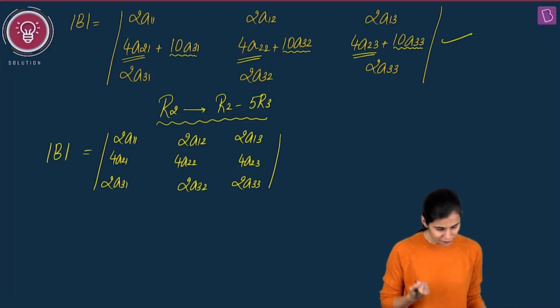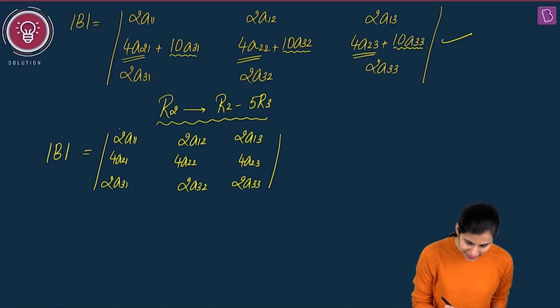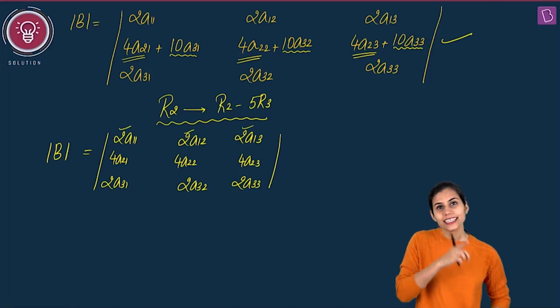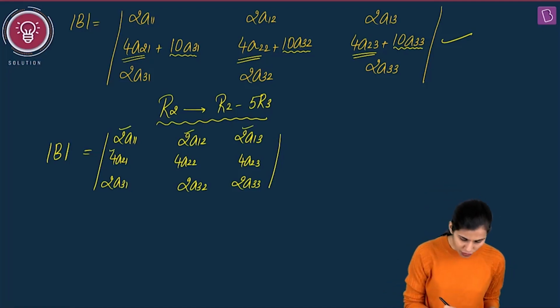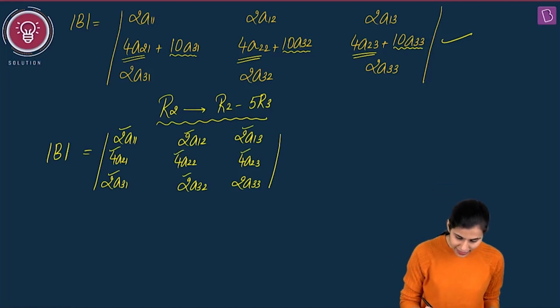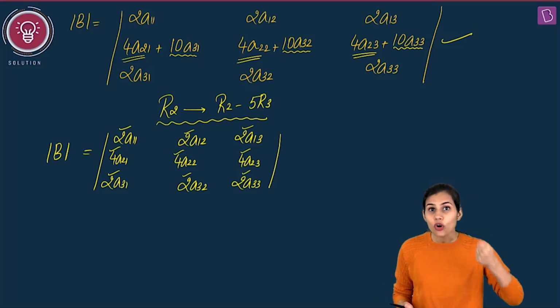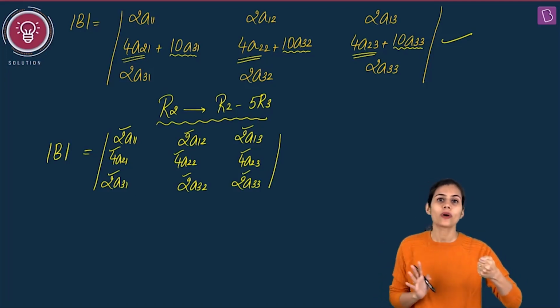All right. Fine then. Now catch hold of another beautiful observation. You can see 2 is sitting in each entry in the first row. 4 is sitting in each entry in the second row. And 2 is sitting again in each entry in the third row. In a determinant, I can extract out a scalar common from one complete row or one complete column.